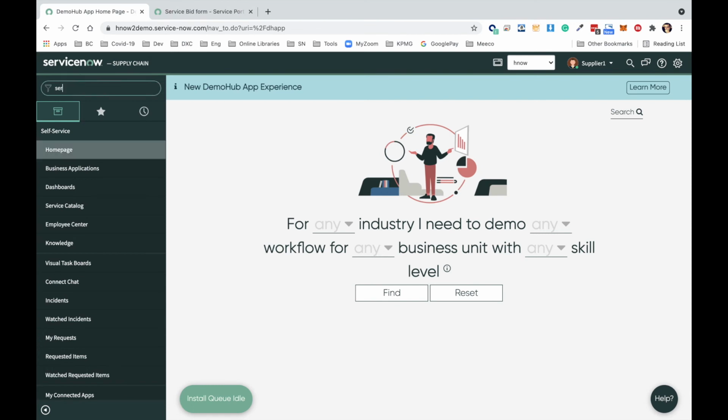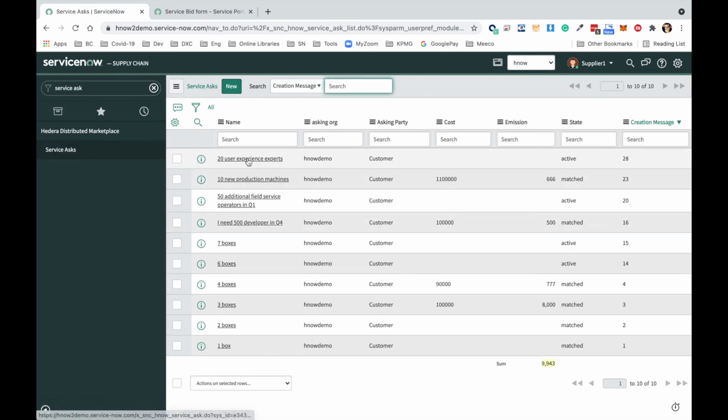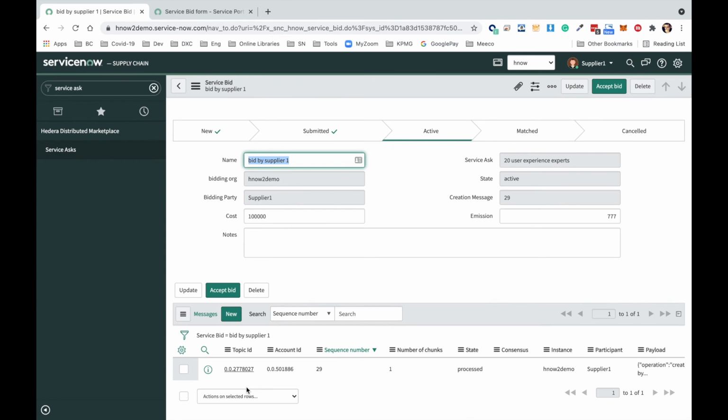Of course, in the service ask table of every instance, I'm going to have my service ask with exactly the same structure of messages and the bid placed under that ask, so I can progress in exactly the same way with that process. This concludes the demonstration about AppNet and the procurement process, and let's go back to the slides for a few takeaways.